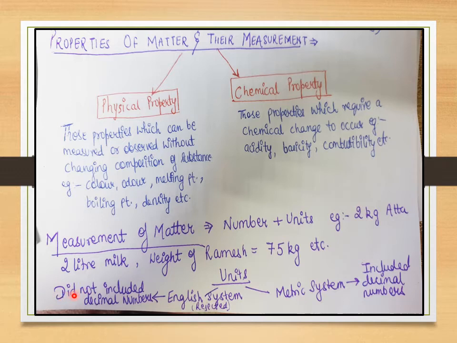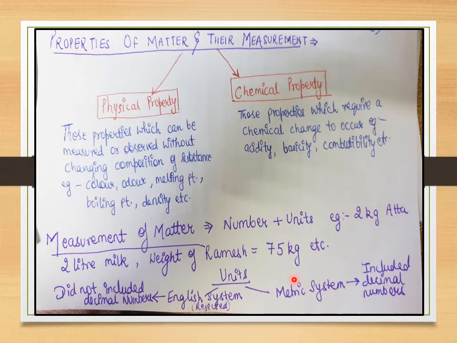So matter needs to be measured. Every matter needs to be measured with a number and a unit associated with it. Also, let's say another example, a last example, like the weight of Ramesh. Let's say I tell you the weight of Ramesh is 75. Now what are you going to assume? 75 could be 75 grams. It could be 75 milligrams. It could be 75 kilograms. Anything it could be, right? So I would say the weight of Ramesh is 75 kilograms. It would be clear to you. Okay, he weighs 75 kg and so on and so forth.